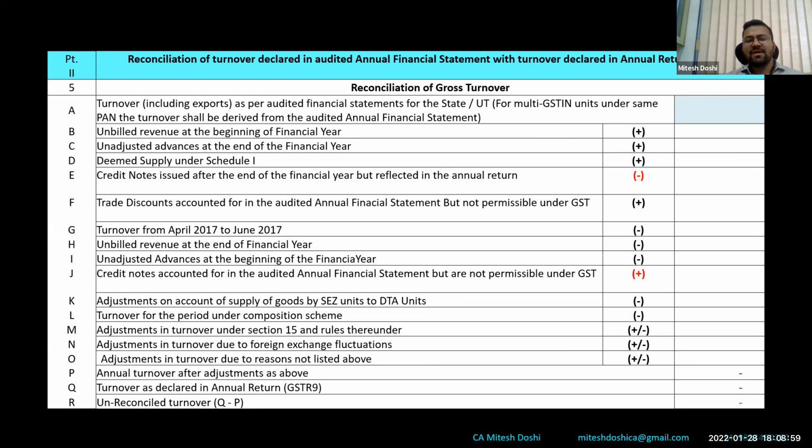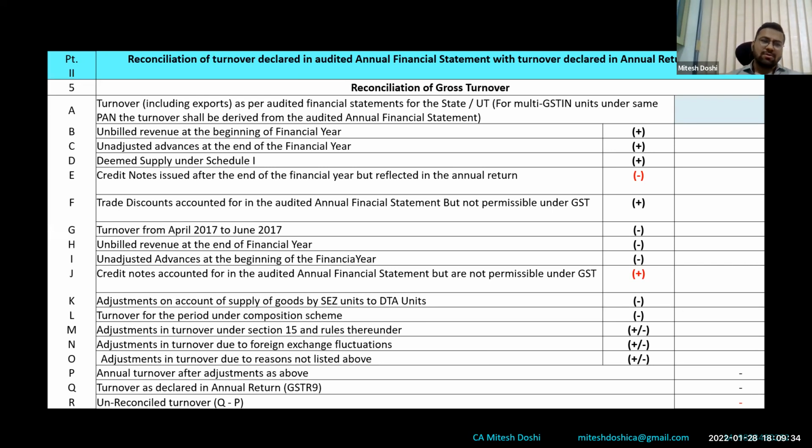So going forward, deemed supply under Schedule 1. We know Schedule 1, basically branch transfer is the classic example which is covered under Schedule 1. If we give a gift, even that can be covered under Schedule 1 supplies. So a donation made of computers which have been purchased, that is also covered under Schedule 1 supplies. So either we avail the ITC and subsequently show it as a supply, or we don't avail the ITC at the first instance itself. So if we have availed the ITC, ideally it would be covered under deemed supply, and therefore we are supposed to disclose it in deemed supply.